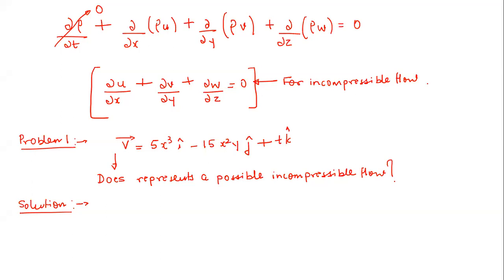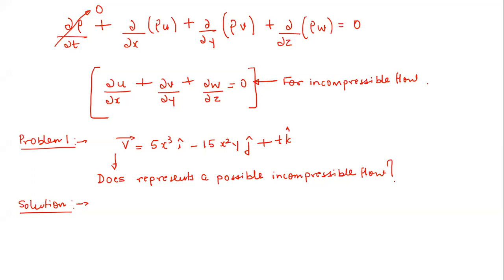But if I ask you whether this flow is uniform or non-uniform? Sir, it would be non-uniform. Non-uniform because the velocity vector is dependent upon the locations x, y, as well as the z direction, right? So now let's see how to find out whether this represents a